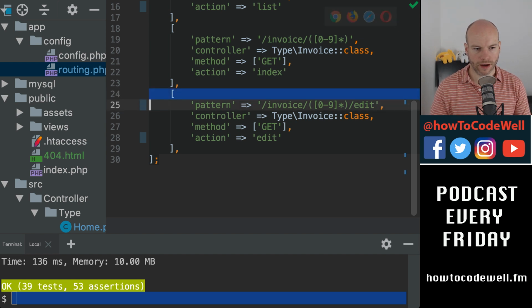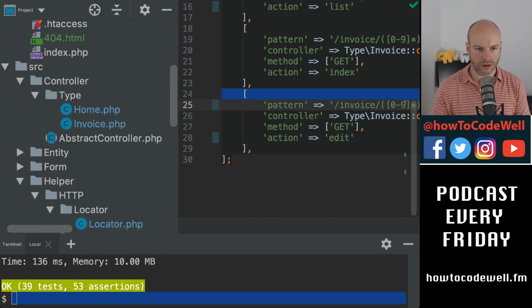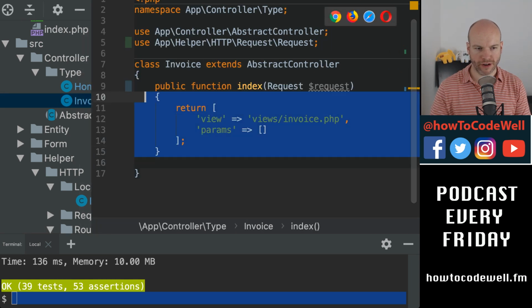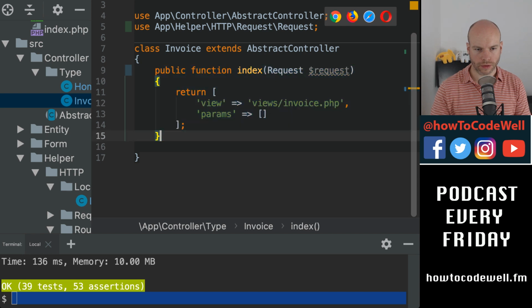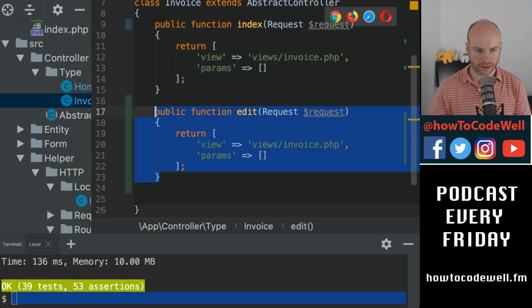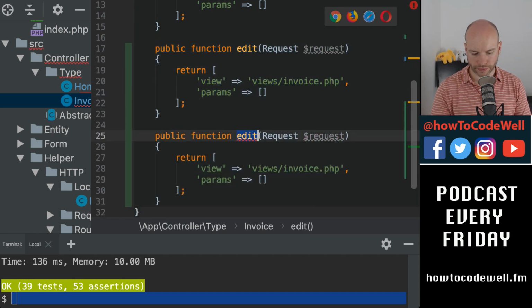Okay, so now I'm going to go back into here. We need to have all of those methods defined. So we have public index, public edit, and we're going to have public list, like so.